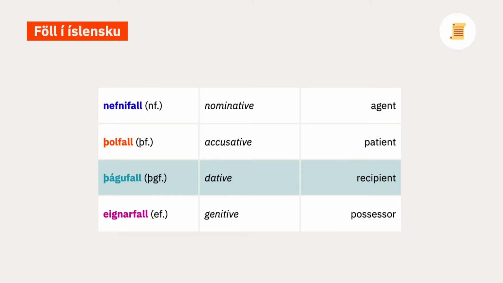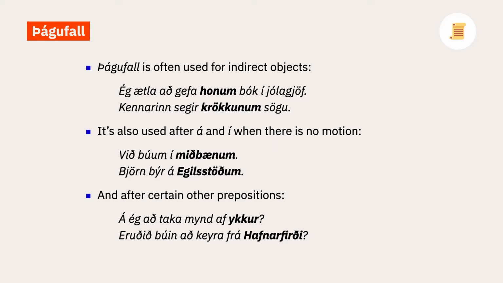It's now time for us to learn our next case, the dative or þágufall. The basic function of the dative or receiving case is to indicate the recipient of an action or object. This is in contrast to the accusative þolfall, which marks the object experiencing the action.